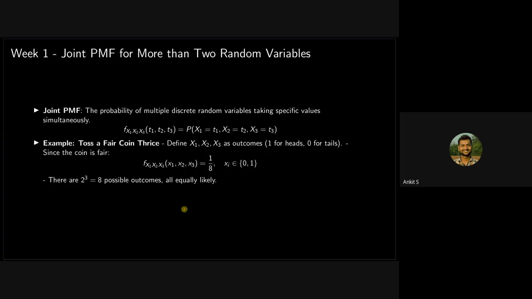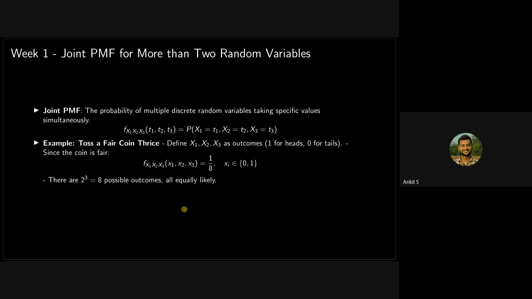Okay, so the things are not very different than two random variables. If you have understood the case for two random variables, then you will be able to easily extend it to more than two random variables. So what is the joint PMF? In that case, we had the probability that two of them will take some value together. In this case, it is just the probability that all three will take some value together. Okay, and so these are some examples.